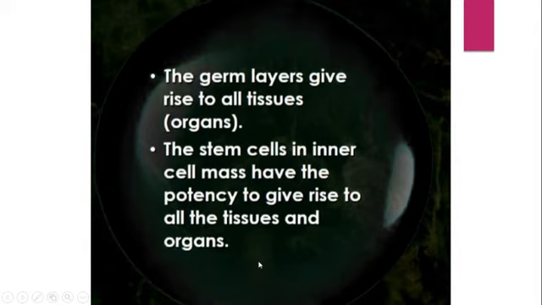Maybe you have heard about stem cell culture. It is a very important thing nowadays. You can culture the stem cell. You can take out some of the stem cells through some procedures at the time of pregnancy, and they can be maintained throughout life. That means in future, if you have any cancer or any fatal diseases, it can be treated by these stem cells. So this is what a stem cell actually is: the cells of the inner cell mass, which have the potency to give rise to all tissues and all organs.